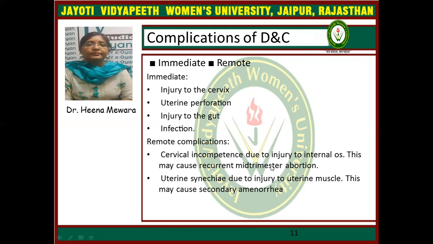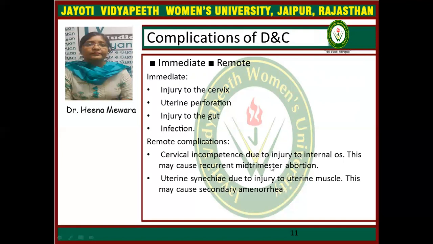When these features are present, then it is the symptom of uterine perforation. Injury to the gut and infection are the other immediate complications.